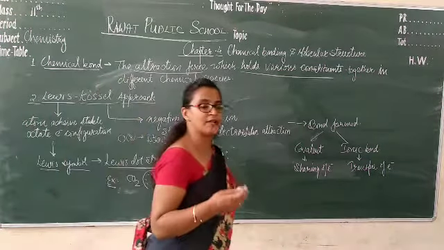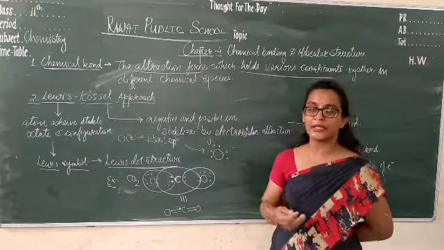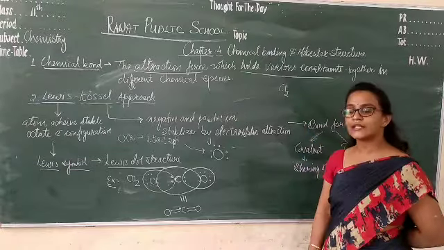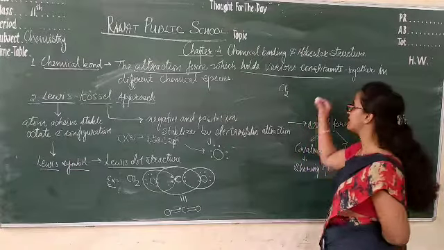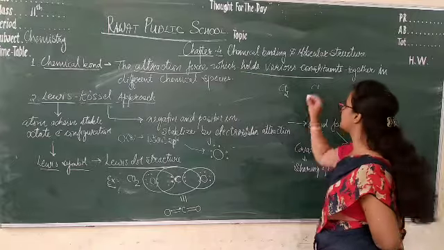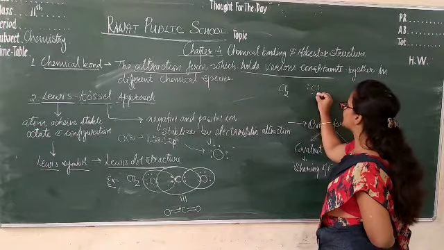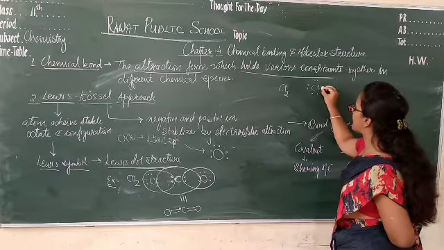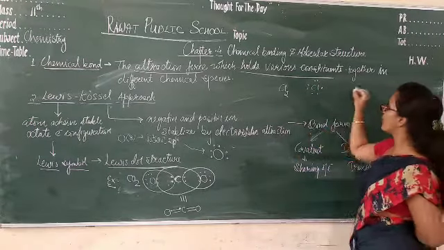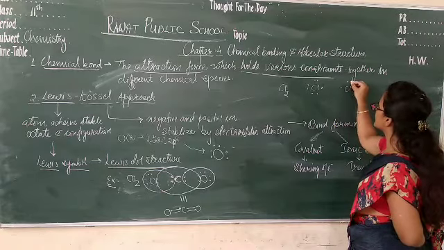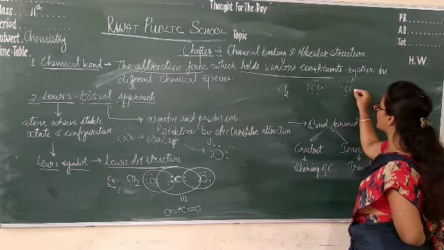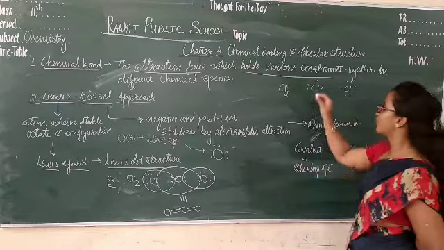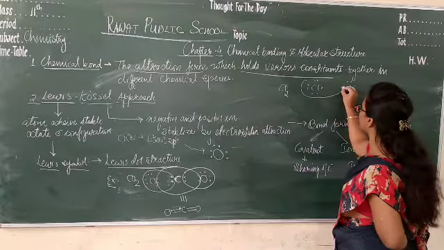In the same manner, different kinds of Lewis dot structures can be prepared. For example, if we want to prepare the structure of chlorine, we know how many electrons are present in chlorine. In the outermost shell there are 7 electrons: 1, 2, 3, 4, 5, 6, 7. Now, to complete its octet, it needs only one electron, so it shares one electron.